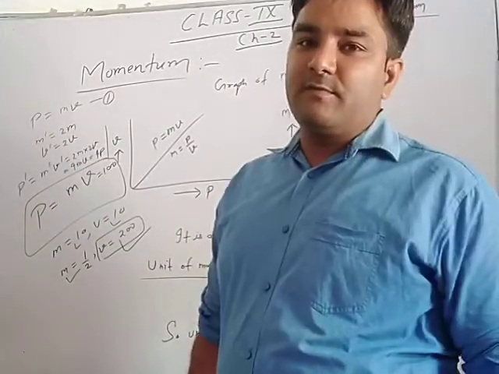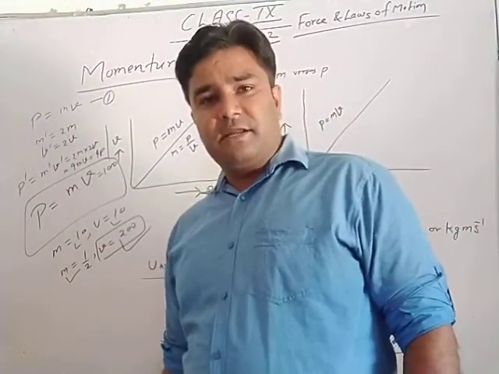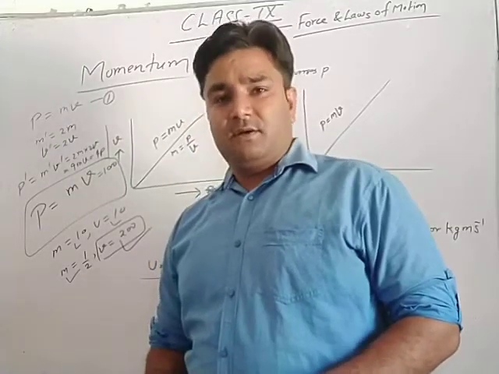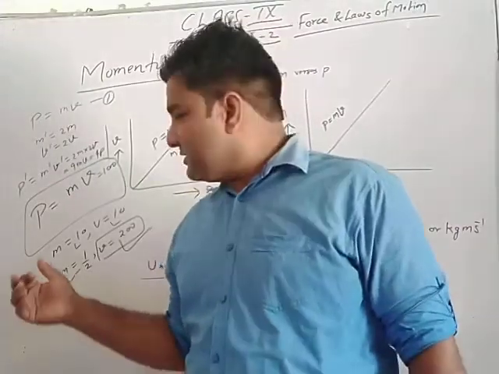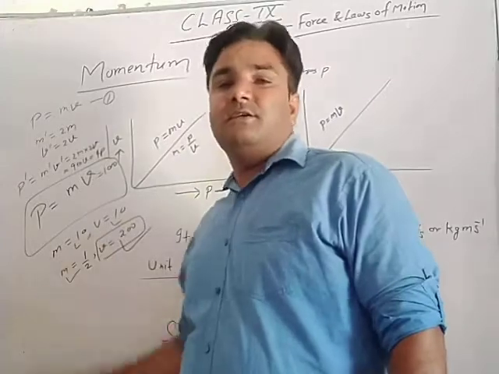That 2 into 2 means what? 4. So momentum is a physical quantity that directly depends upon mass and also depends upon velocity. But mass and velocity are inversely proportional to each other. It means whenever mass increases, then velocity decreases, and when mass decreases, then velocity increases.